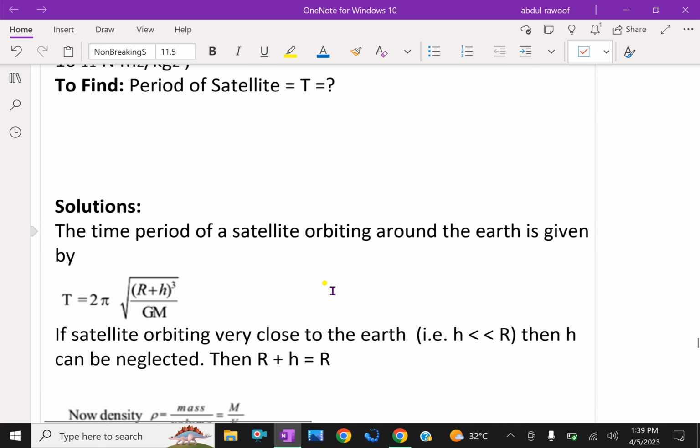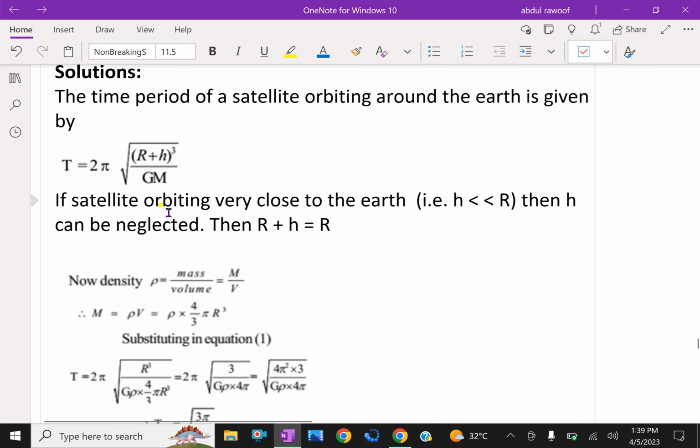The time period of a satellite orbiting around the Earth is given by the formula T equals 2 pi square root of (R plus H) whole cube by GM. If the satellite is orbiting very close to the Earth, that is H is very small compared to R, the radius of the Earth, then H can be neglected. That means in this formula we use square root of R cube over GM, because H is considered very small compared to R.